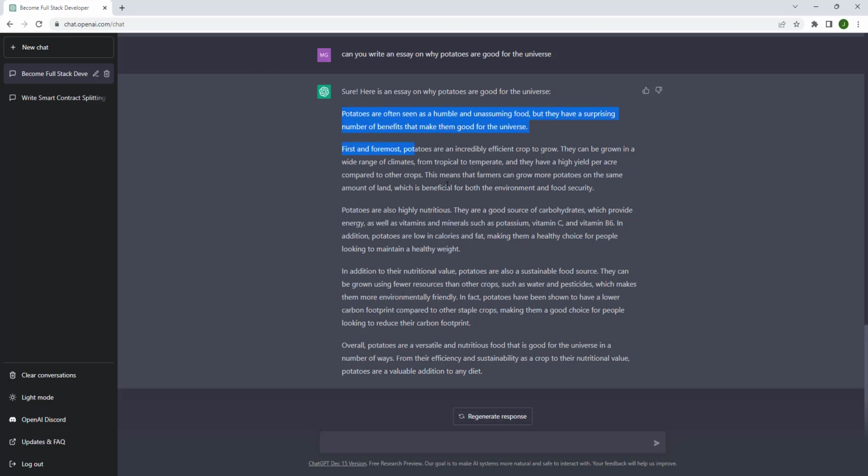And here we go. We have our paragraph about potatoes. All right, I'll read that later on.